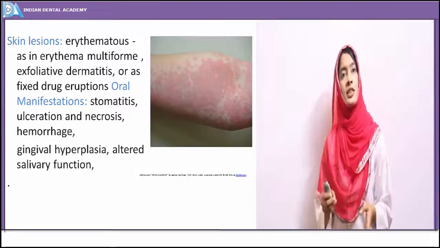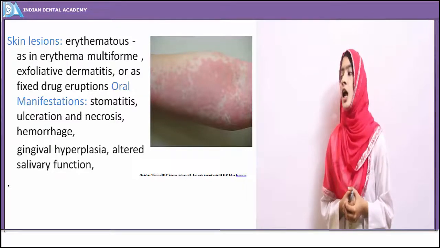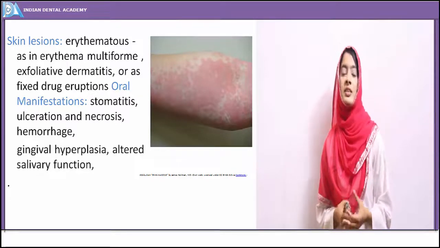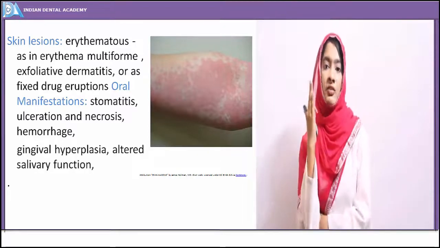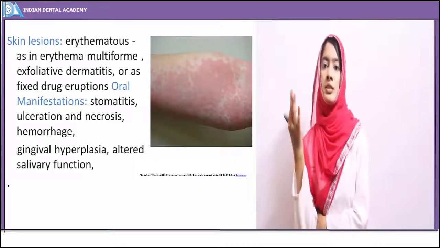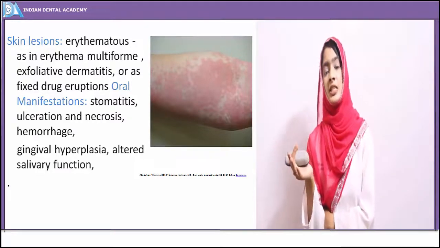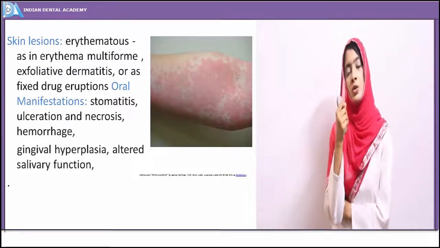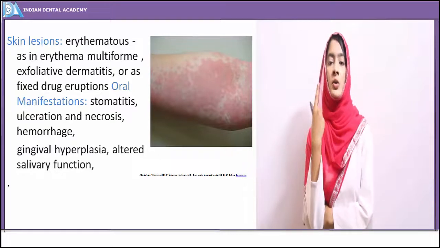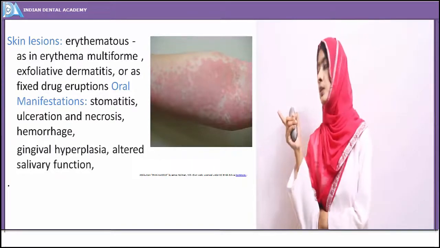Fixed drug eruptions are nothing but scaling of the epithelium from the surface of the lesion. And when you come to the oral cavity, if the oral cavity has been in contact with the drug, like in chewable drugs, it's most commonly seen as contact dermatitis, as we call, contact stomatitis as we call. So whenever the drug is placed in oral mucosa, it's in contact with the oral mucosa, and that particular region shows the characteristic lesion.